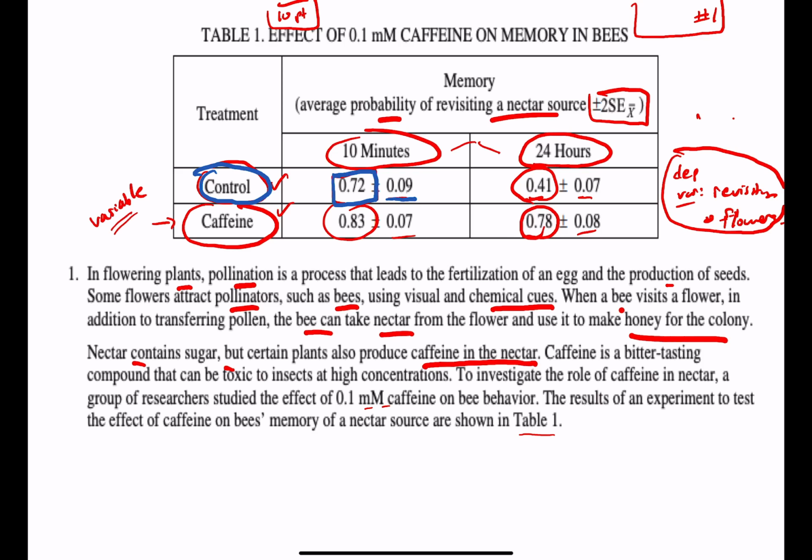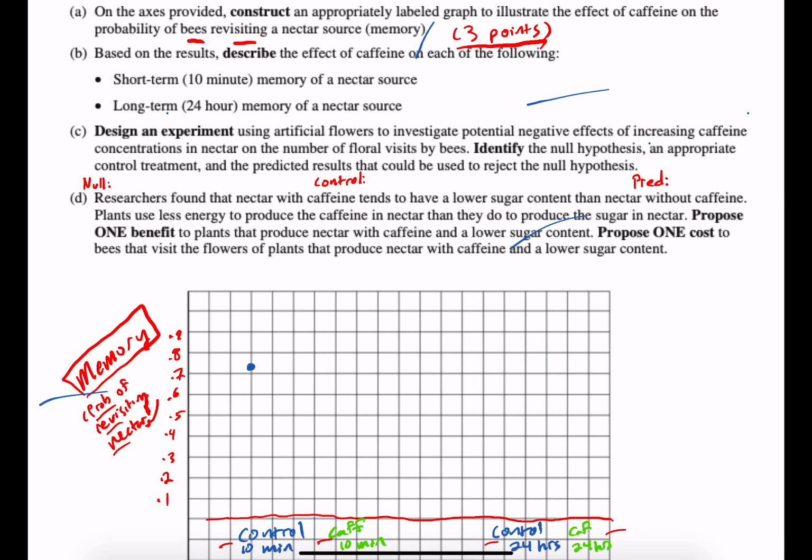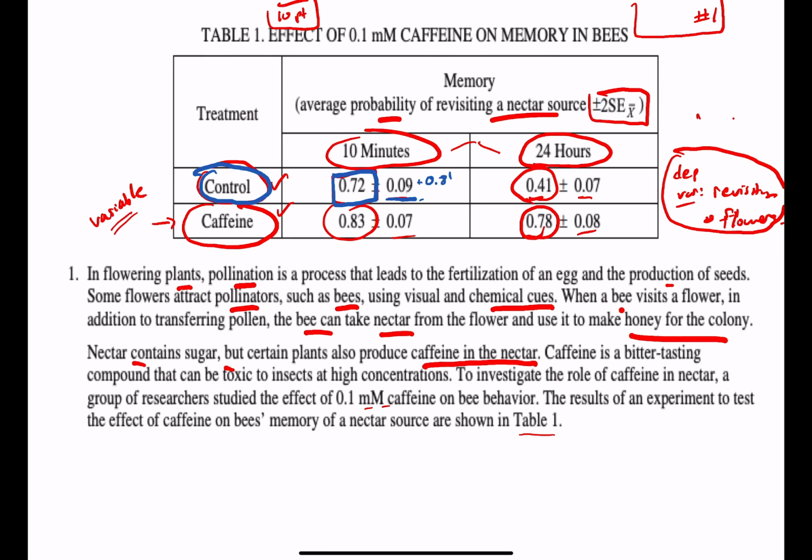So if I add that 0.09, 0.72 plus 0.09, that's going to take me all the way up to 0.81. If I take it away, 0.72 minus 0.09, that's going to take me down to 0.63. So that's where I have to draw my error bars to.